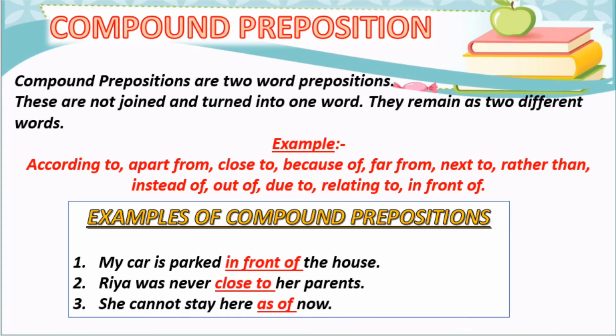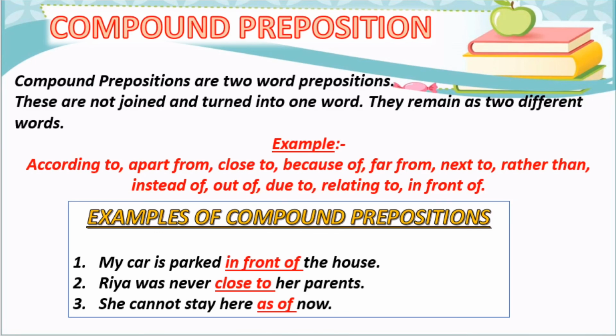Now look at some examples of compound preposition. First is my car is parked in front of the house. So in front of is the compound preposition. Next, Ria was never close to her parents. So close to is a compound preposition. Next, she cannot stay here as of now. So as of is a compound preposition.